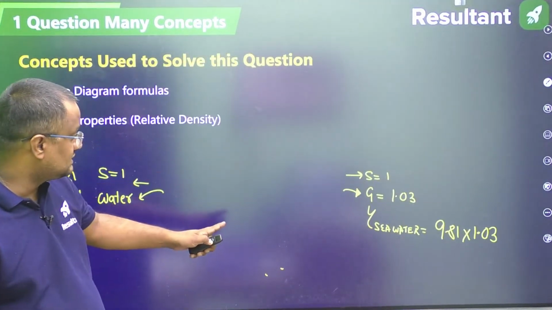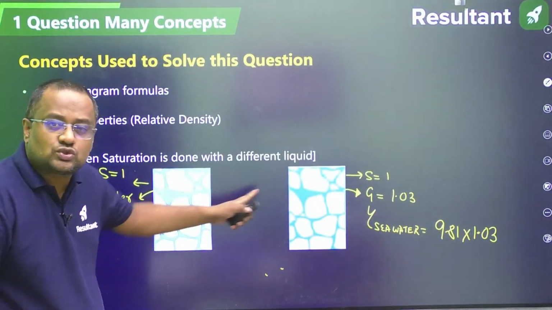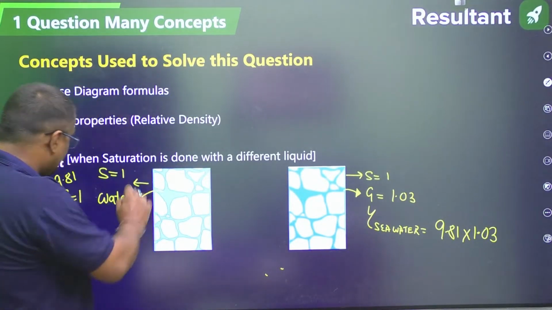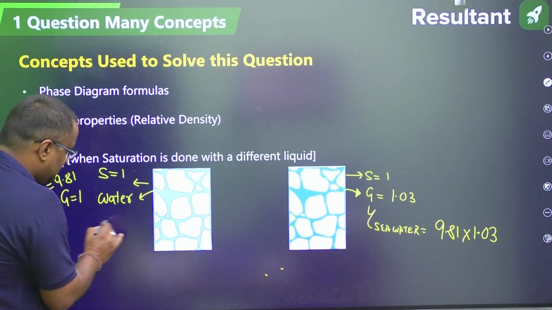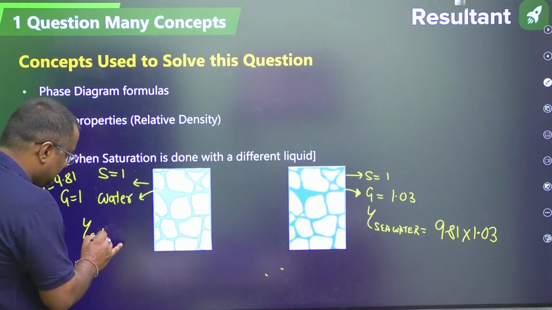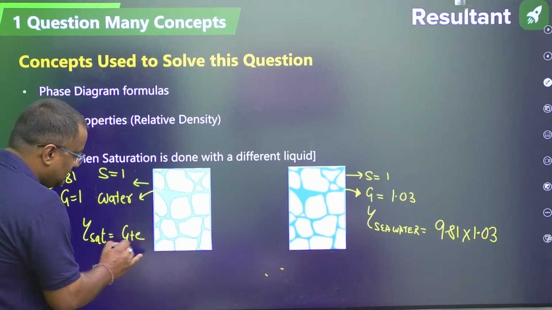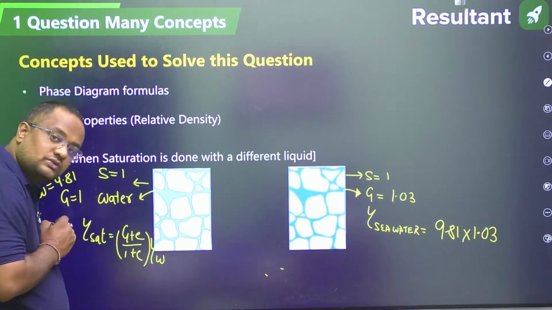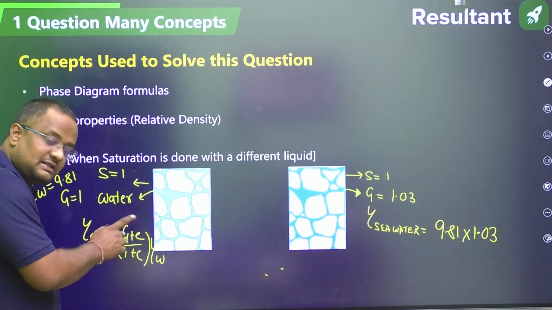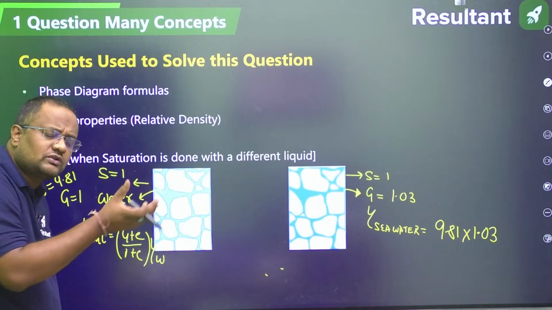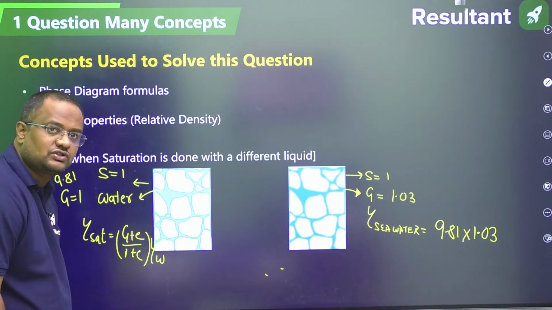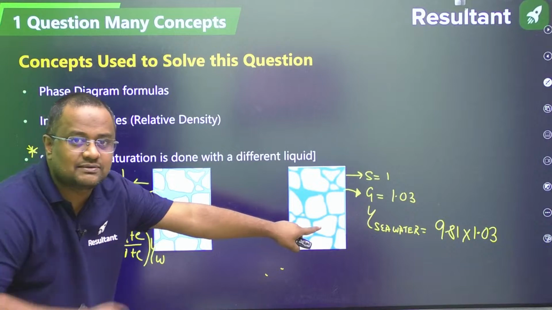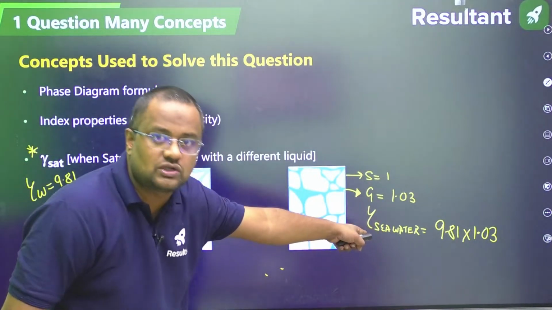So in both cases, guys, mass will be different. Of course, this will be the heavier one. So this everyone knows. What is the formula for this? Gamma sat is (G plus e) upon (1 plus e) into gamma W. This everyone knows. Most of the students who have done the first chapter of soil mechanics know this. Correct? Okay, do you know the gamma here? I teach this in my classroom, guys. I derive this also in my classroom.